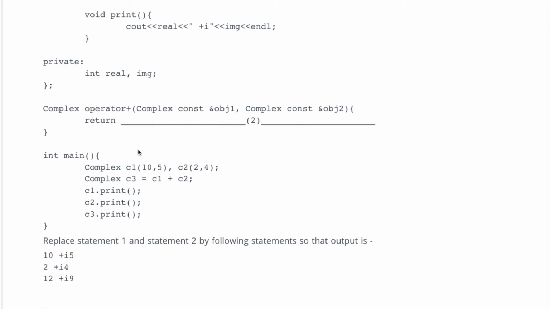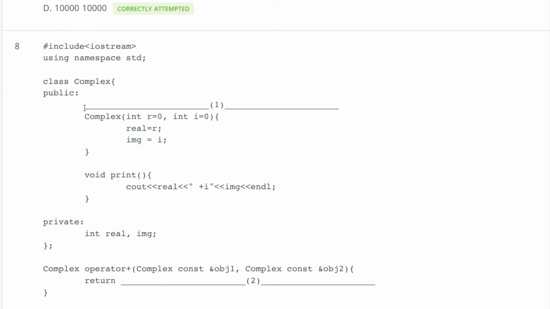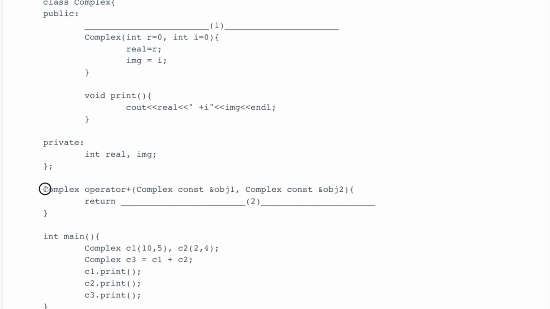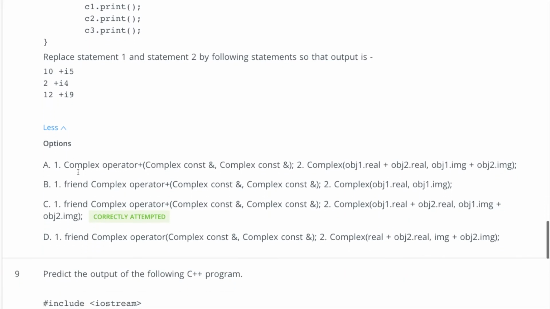So if you are trying to add these, you can see we have a function here, right? And this function is outside the class, so it means it's a friend function. Clear? So here we should have something which is a friend function, so we should declare some function as a friend function, and the name of that function is operator plus, and the return type is complex. So let's pick the statement from here. This is also talking about friend, this is also talking about friend, and this is also talking about friend. So let's see. Friend complex operator, this is correct.